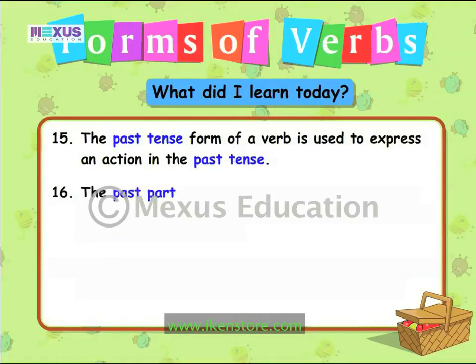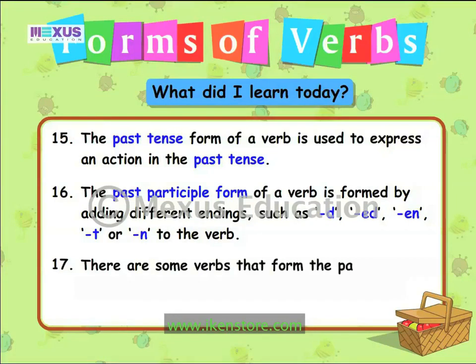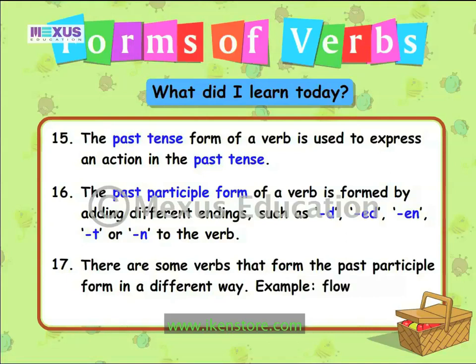The past participle form of a verb is formed by adding different endings such as d, ed, en, t, or n to the verb. There are some verbs that form the past participle form in a different way. Example, fly, flown.